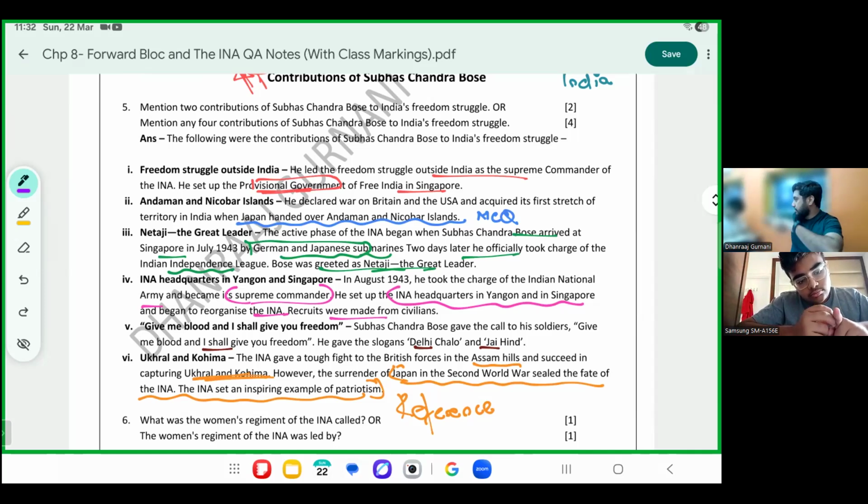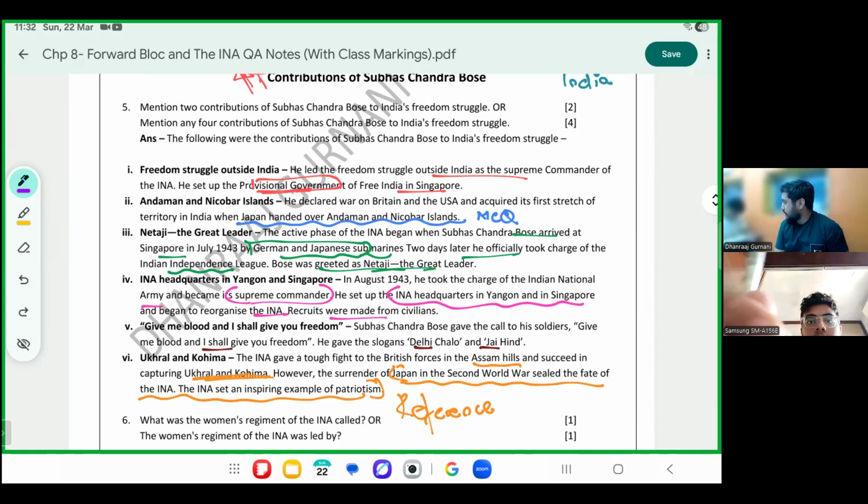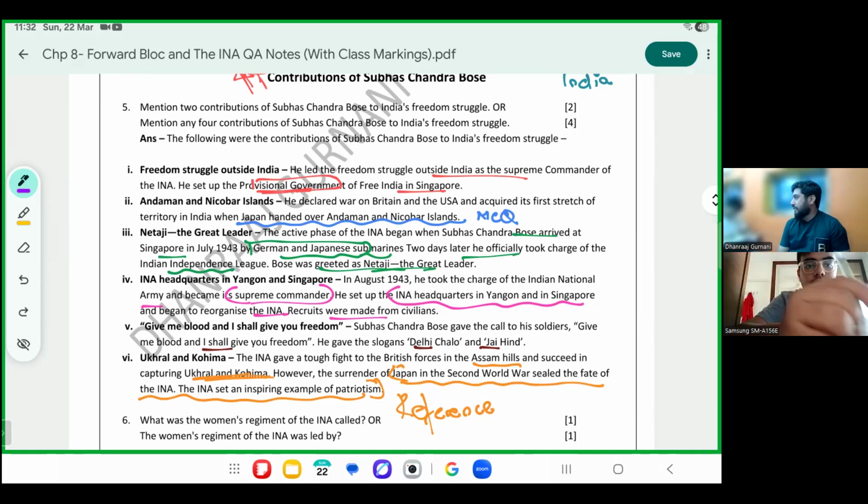He said, Hitler, please support us in the war. Hitler said, we can't support you because you're in Asia and we are in Europe. And he himself was fighting a war on all sides. That meeting was not very successful, but Japan, which was the ally of Germany, supported us.